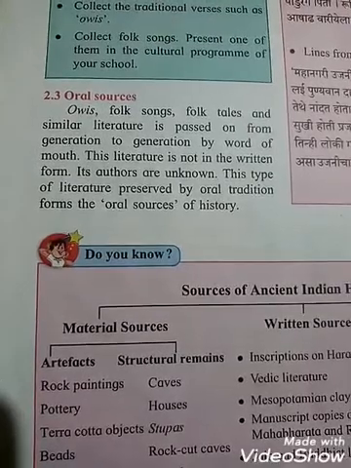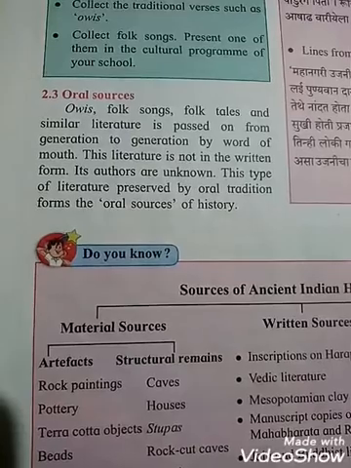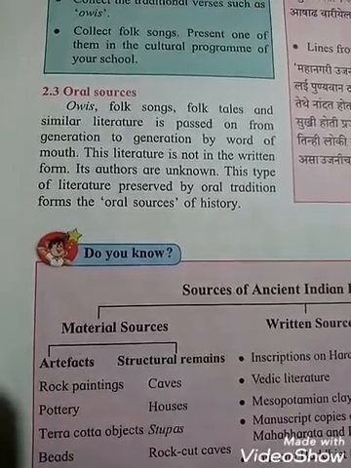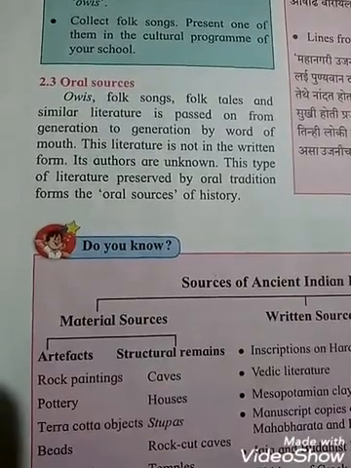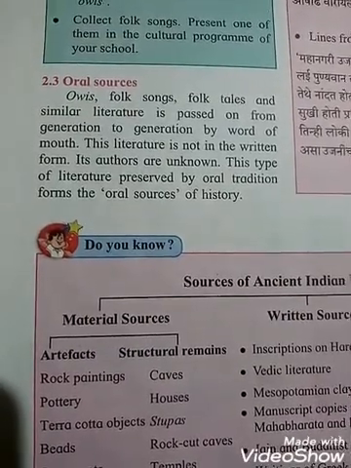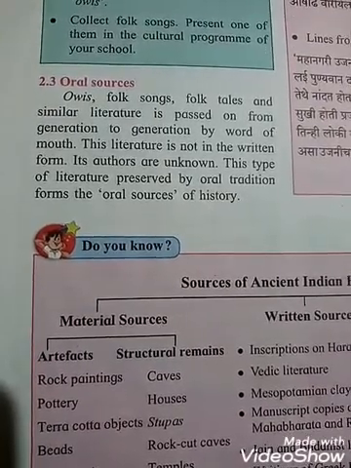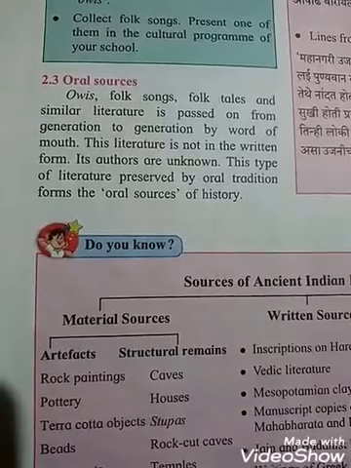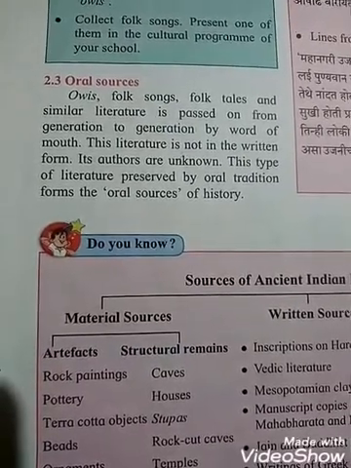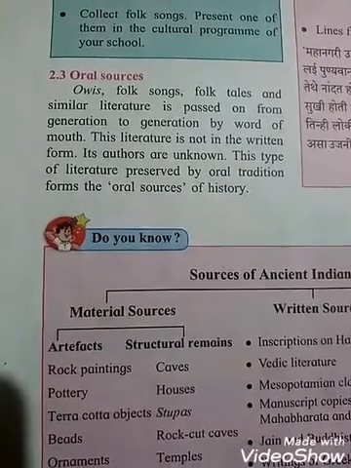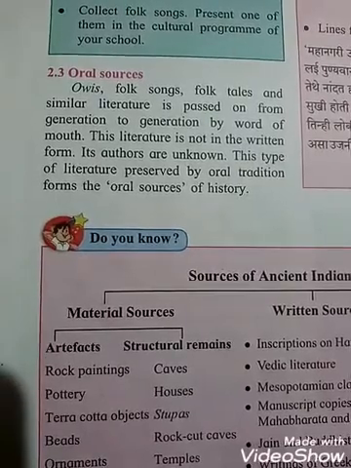So such types of sources, folk literature, that means folk tales and similar literature, are passed on from generation to generation by word of mouth. Examples are ovis, folk songs, folk tales, povadas, legends, all examples of the oral source of history, which are not in the written form.